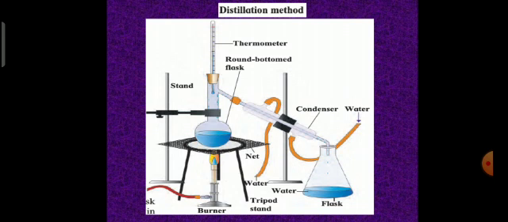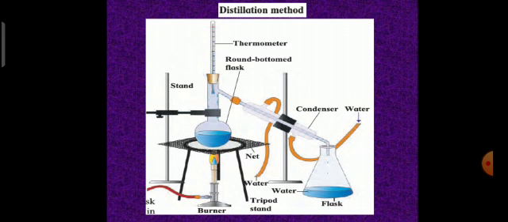Salt water in the round bottom flask boils on heating. The water in it vaporizes and the vapor passes through the inclined tube. It gets cooled due to the surrounding cold water and condenses to form water. Thus, the drops falling into the conical flask are of the water from the salt solution in the round bottom flask. Salt remains behind at the bottom of the round bottom flask when all of the water has collected in the conical flask. This method is called distillation.